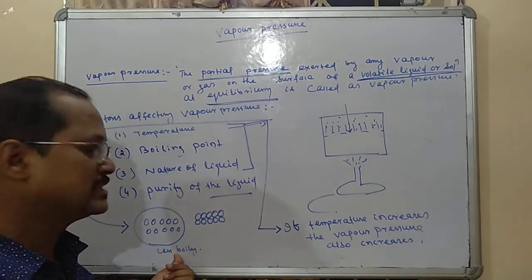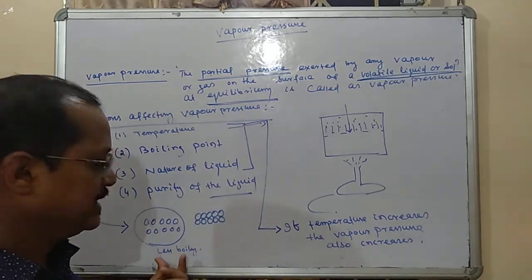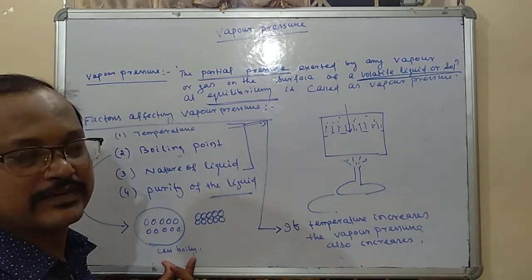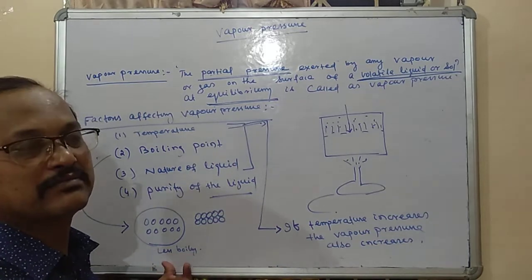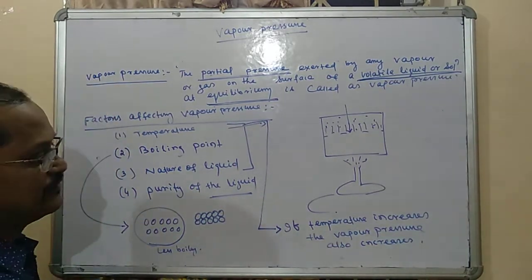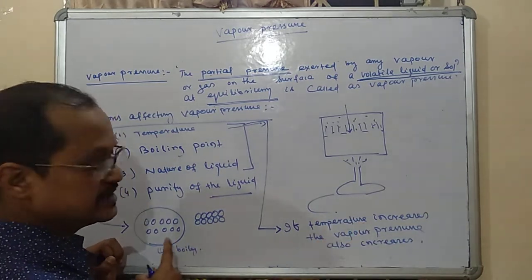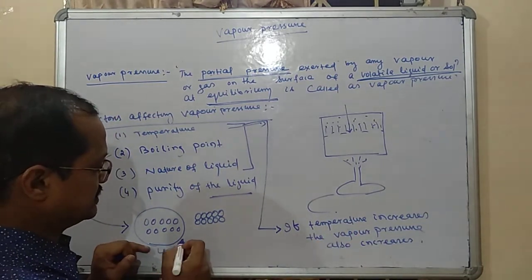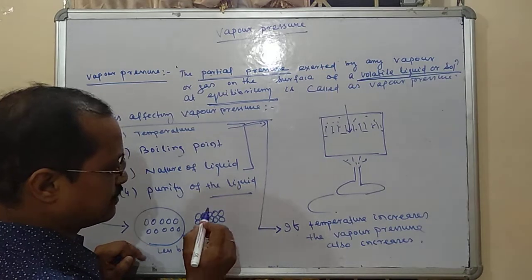That's why, what is the conclusion from here? The lesser the boiling point, that means as the boiling point decreases, the vapor pressure increases. So it is inversely proportional. Next point.